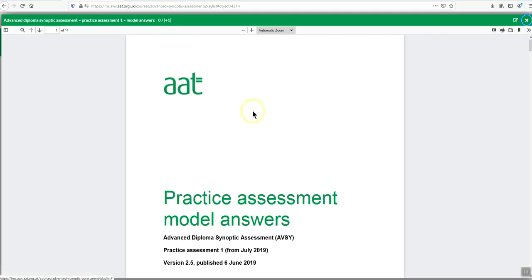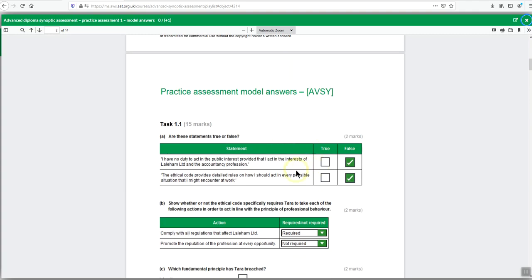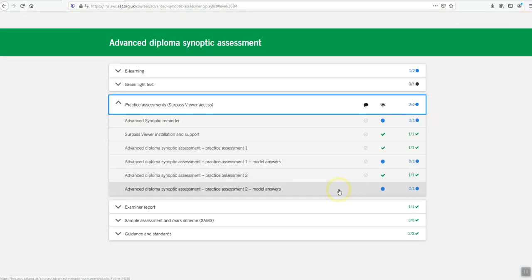I would recommend you save these somewhere to your PC, and before you submit your answers on the AAT assessment, you just check what you have answered against the model answers, because at the end you will get a grade, but you won't get a breakdown of questions you got right or wrong. So it's important that you just check your answers before you press the final submit.